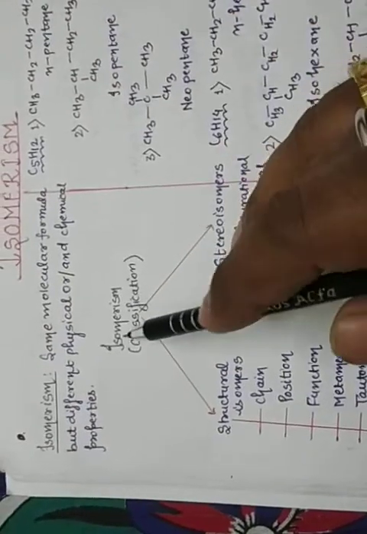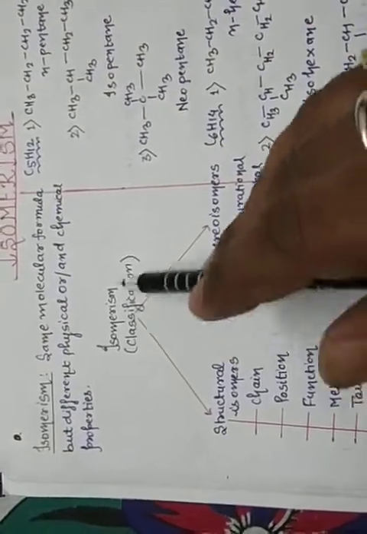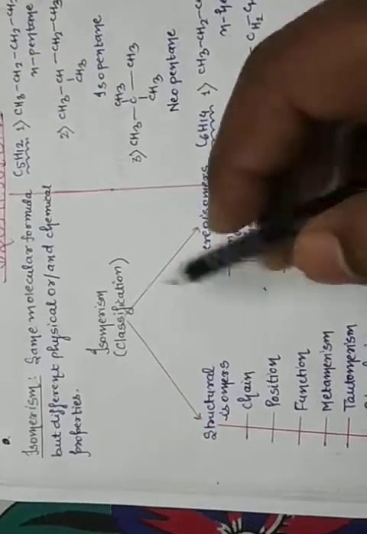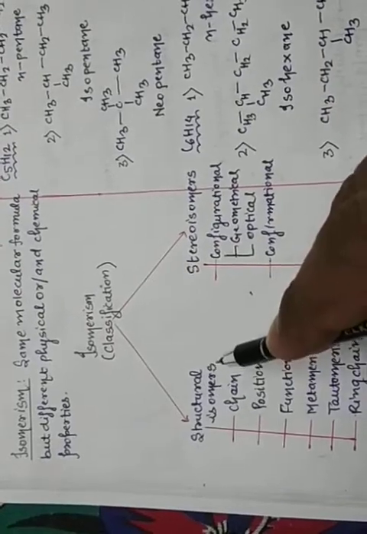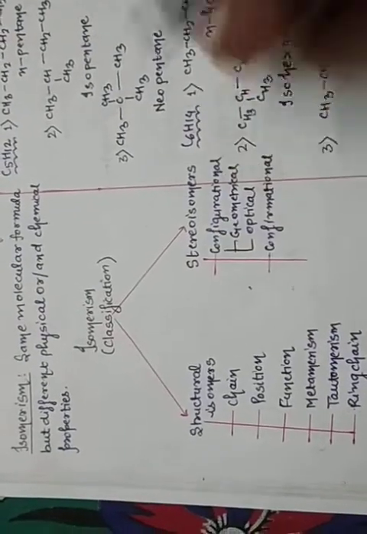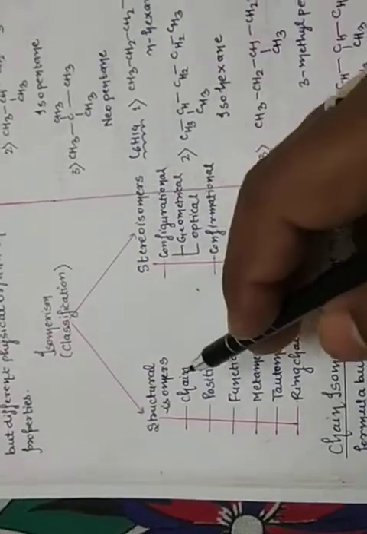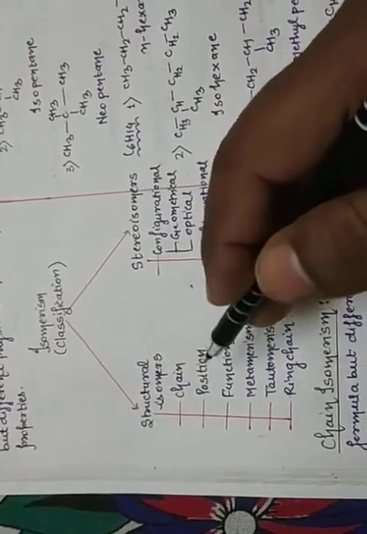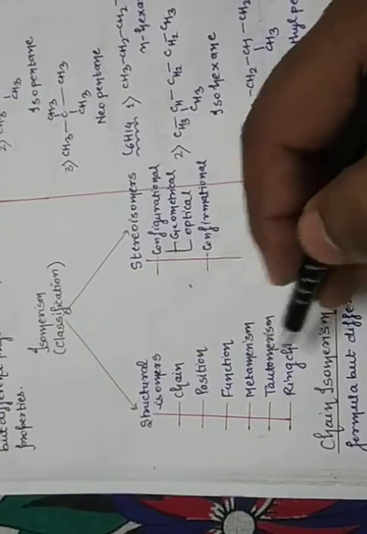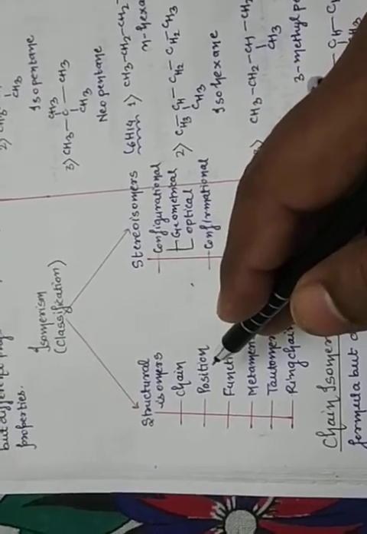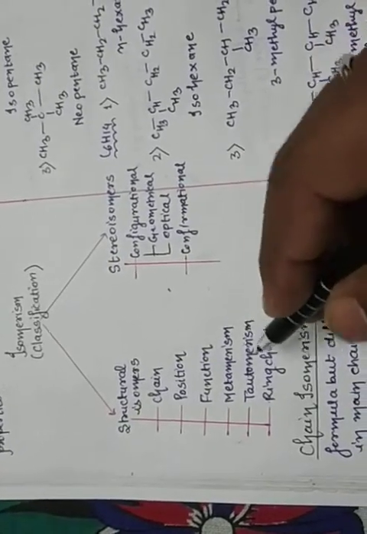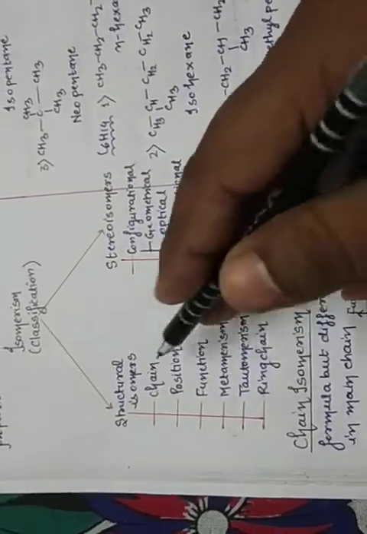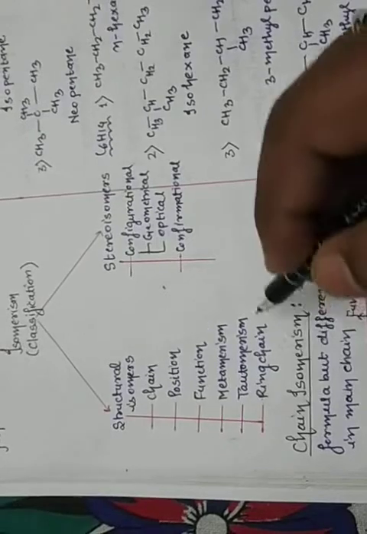Now the next, isomerism: the classification of isomerism. There are 2 types of classification. The first is structural isomerism, structural isomers, and the second is stereoisomerism, stereoisomers. Now structural isomerism is divided into 6 categories: 1, 2, 3, 4, 5, 6. The first is chain, the second is position, the third is functional group, the fourth is metamerism, the fifth is tautomerism, and the sixth is ring chain isomerism. Only 5 are needed in your board examination, but ring chain isomerism is for competitive examinations.